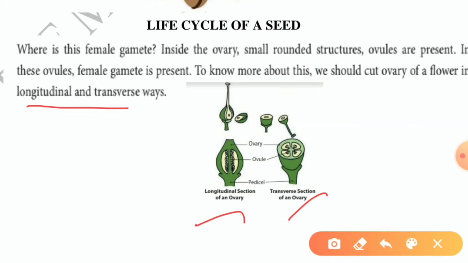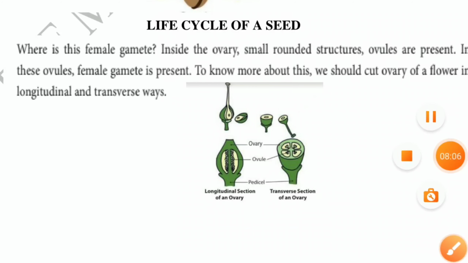But in a transverse section, the seeds are also cut into small pieces. If you put a seed from a transverse section, there is nothing to develop. The seed will not grow into a new plant. This is the main difference between LS and TS of an ovary.